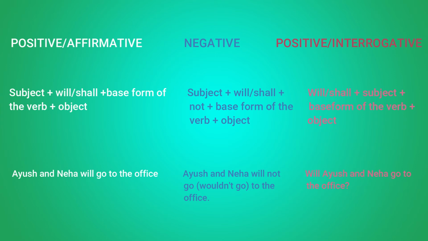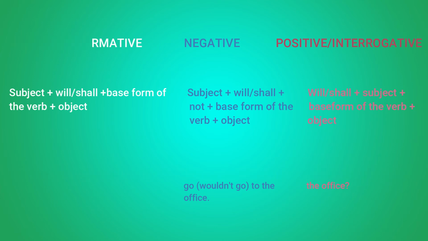Example: Ayush and Neha will go to the office. The negative is framed by using subject plus will or shall plus not plus base form of the verb plus object. Example: Ayush and Neha will not go or won't go to the office. The interrogative sentence is framed by using will or shall plus subject plus base form of the verb plus object. Example: will Ayush and Neha go to the office?